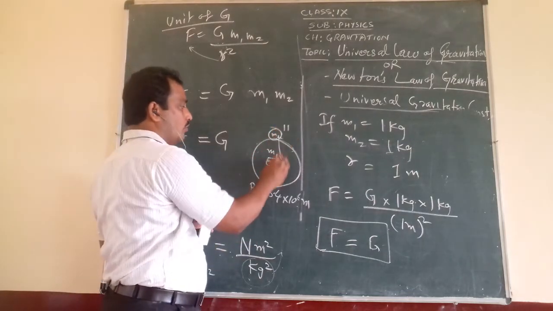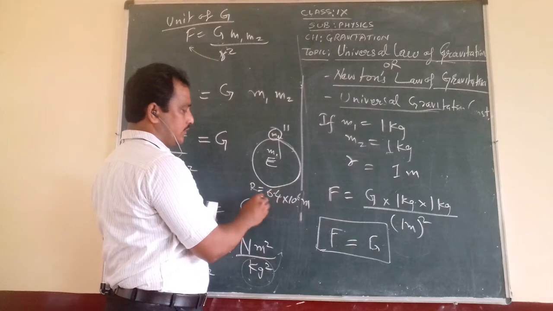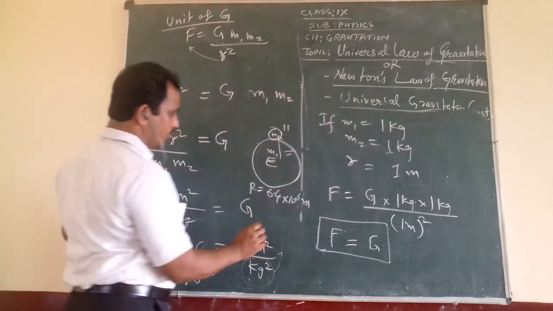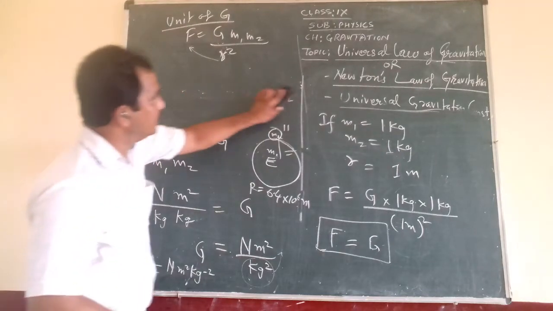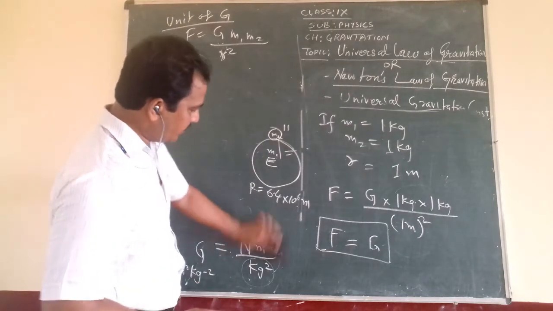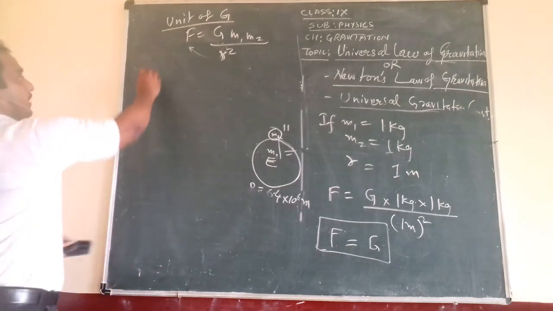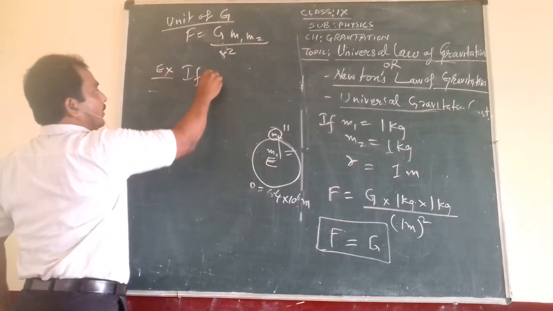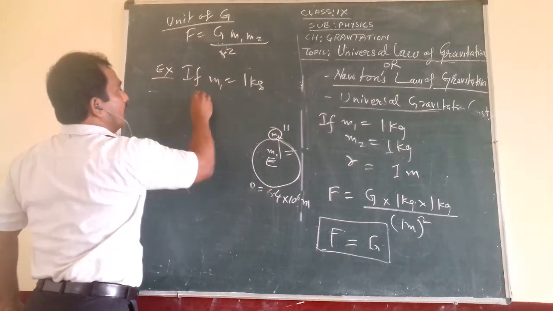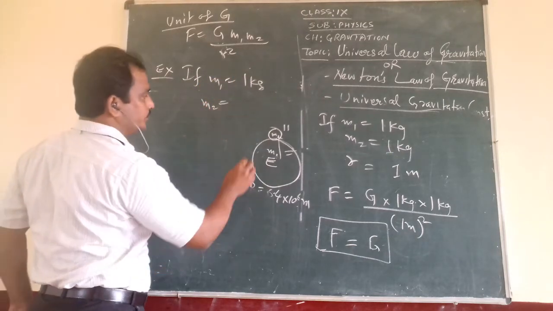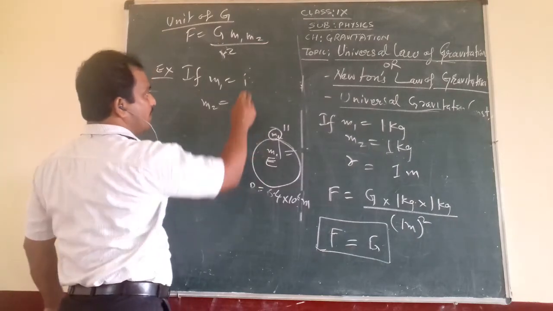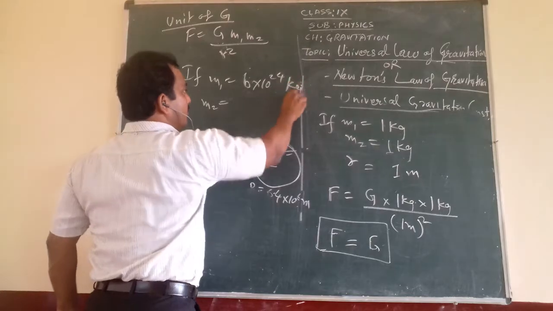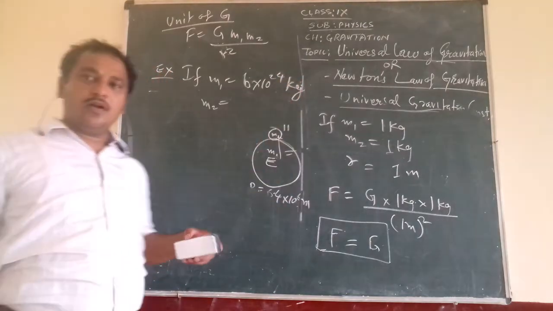M1 is equal to the mass of the earth, 6 into 10 to the power 24 kg. So solve this question. How much is the mass of earth? 6 into 10 to the power 24 kg.